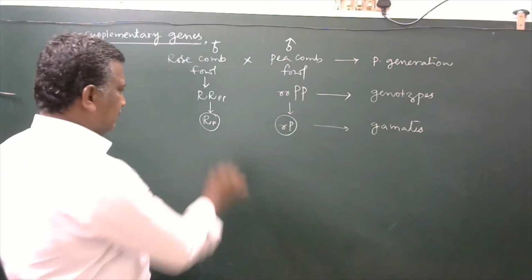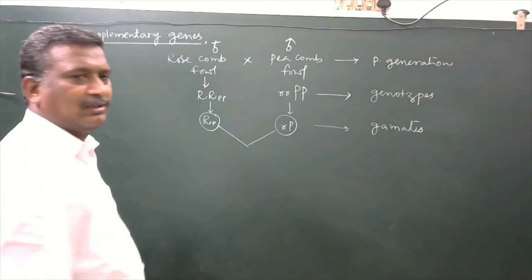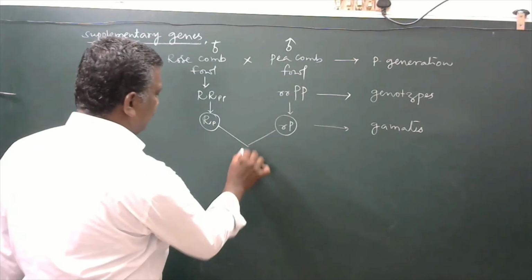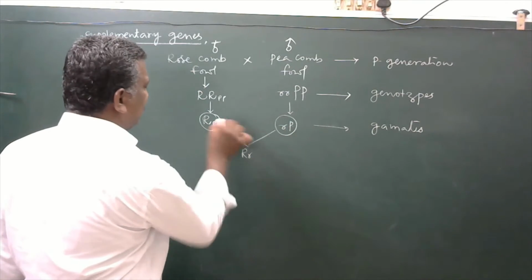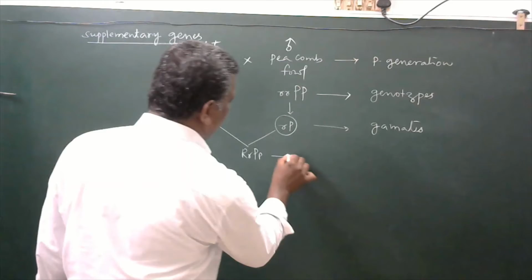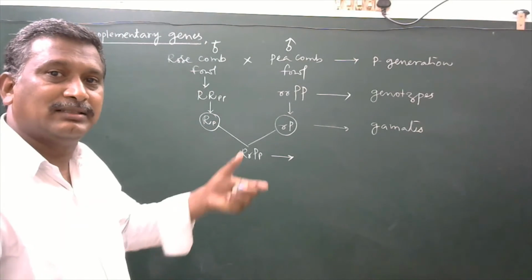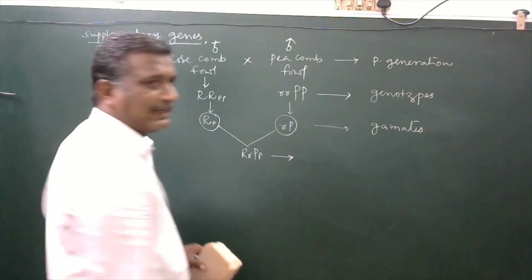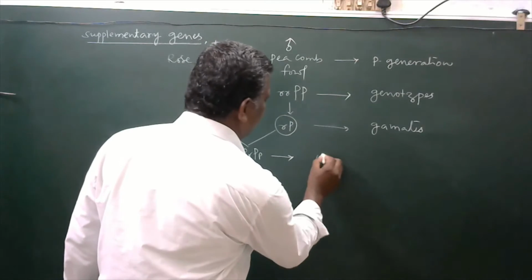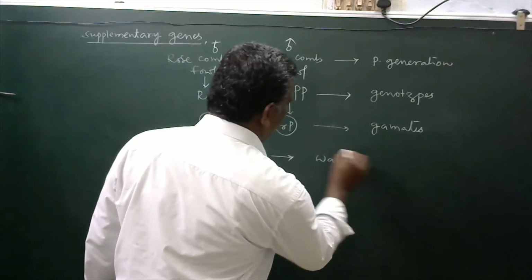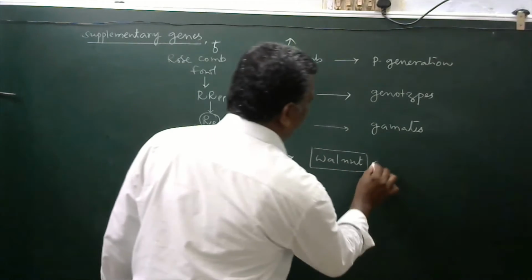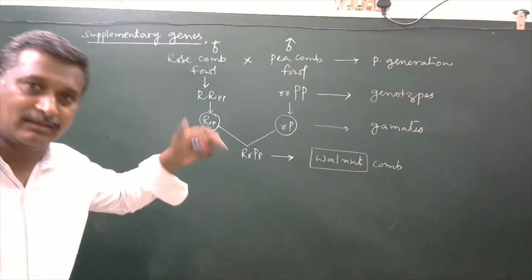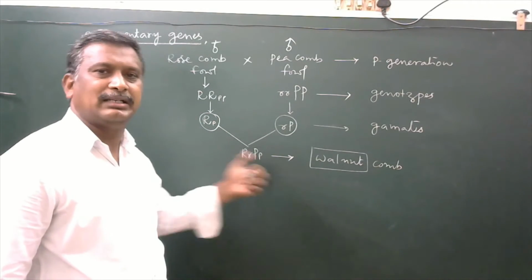In the F1 generation, these two gametes are going to be developed to produce the F1 generation. So capital R combines with small r, capital P combines with small p. So here the availability of two dominant genes is there. They are going to interact in such a way that they produce a new character. Here, what will be the new character? Walnut comb. That is going to be developed. That will be the new character that was developed by interaction of two dominant genes.